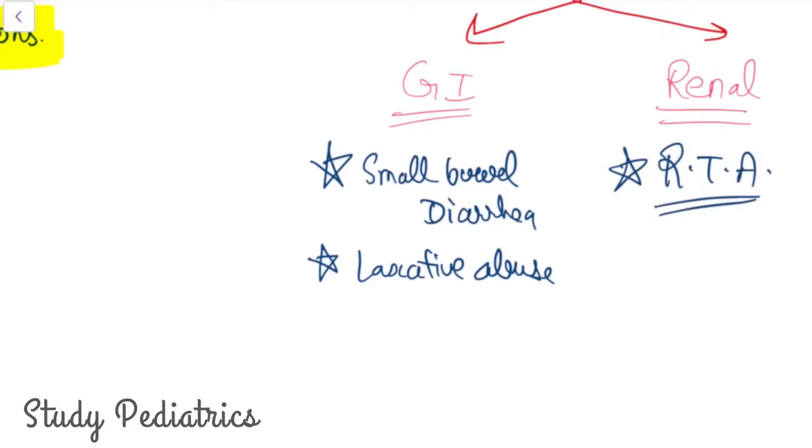Here the kidney fails to acidify the urine, that is, the renal tubules fail to kick out the hydrogen from the blood, hence there is accumulation of hydrogen in the blood. Now let's see how to differentiate between both.